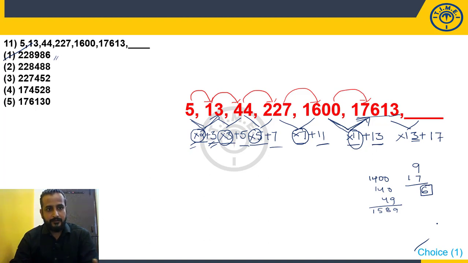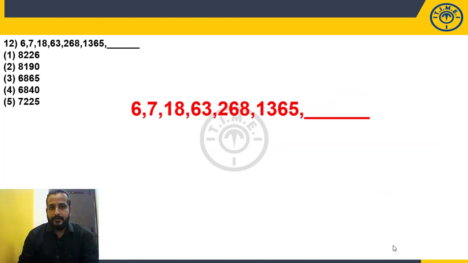And we are discussing all the different logics where you can apply the classification of numbers logic. Here we have taken prime numbers. You may take even, odd, prime, composite or a combination. One is even, one is odd. One is prime, one is even. Like this also you can apply. One is natural number, one is prime number. You may apply that also. The numbers which you are multiplying may be natural, the numbers which you are adding may be prime numbers. Anything is possible. Look at the given series.